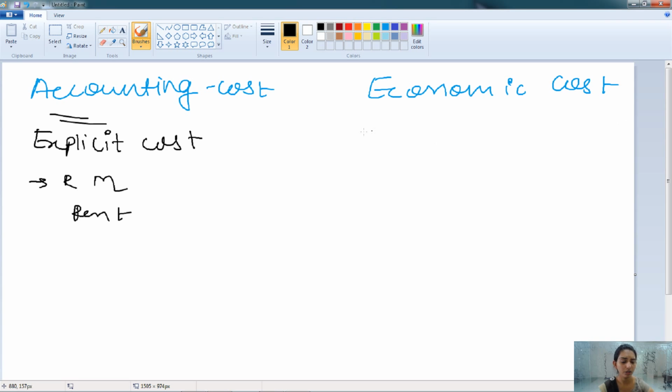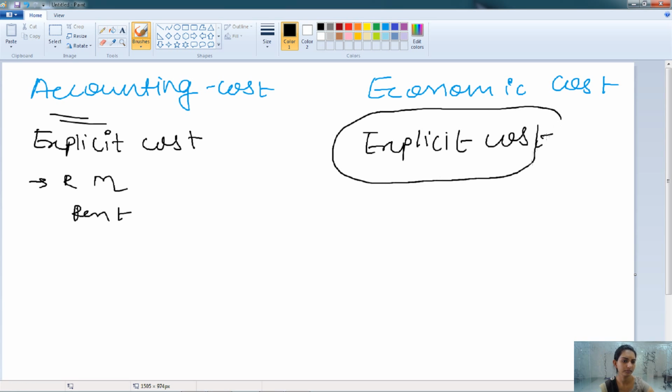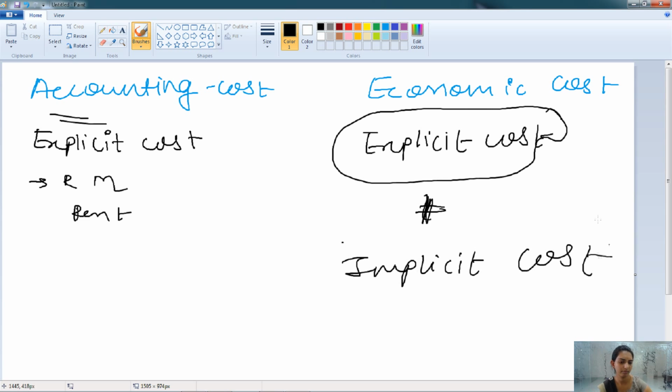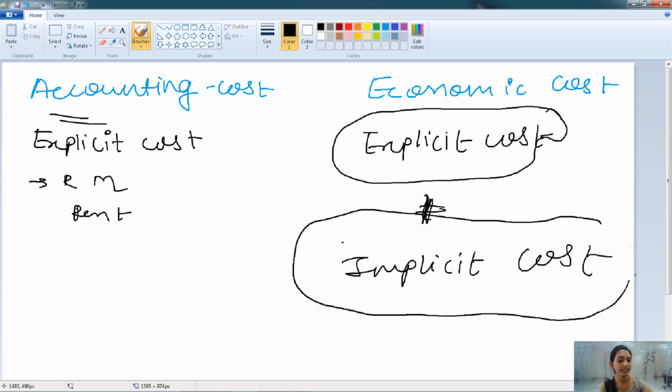Here economic cost is the combination of the explicit cost plus implicit cost. In this, both types of cost are recorded, that is the explicit cost and the implicit cost. This is known as the economic cost. Economic cost is related to the future.